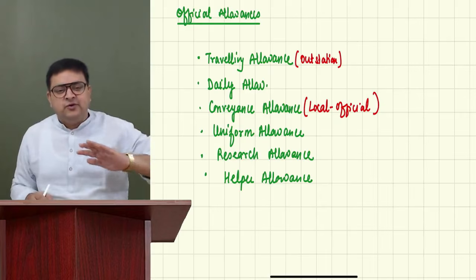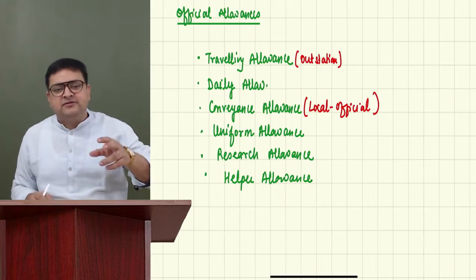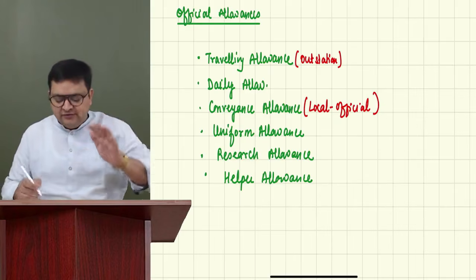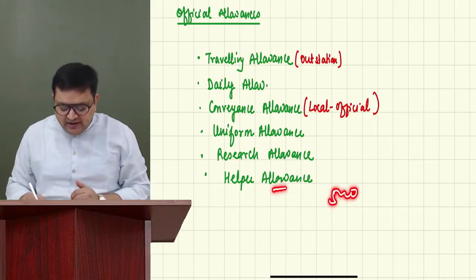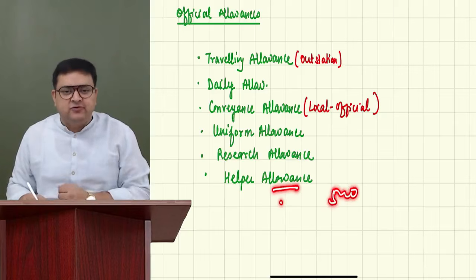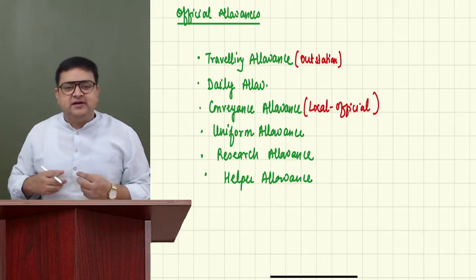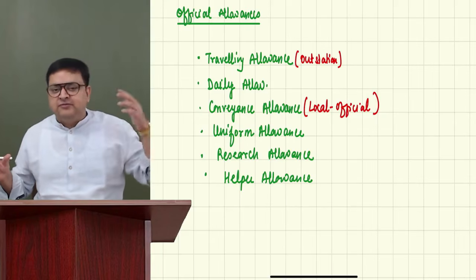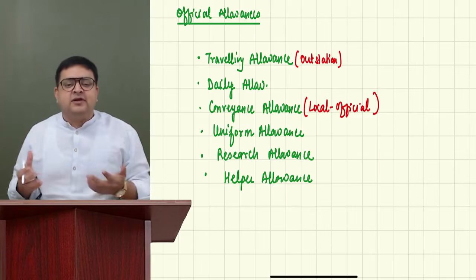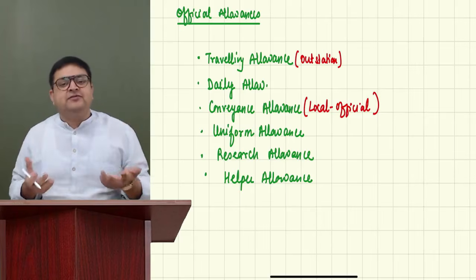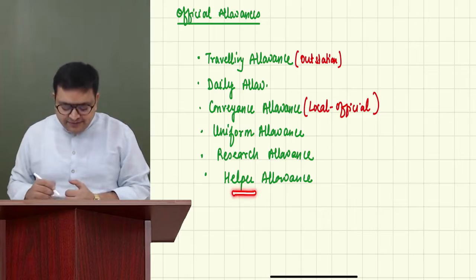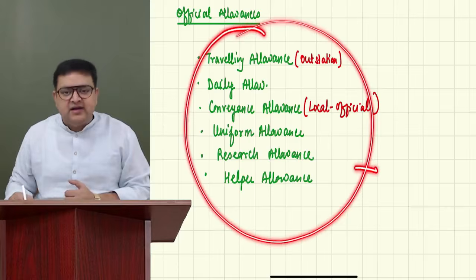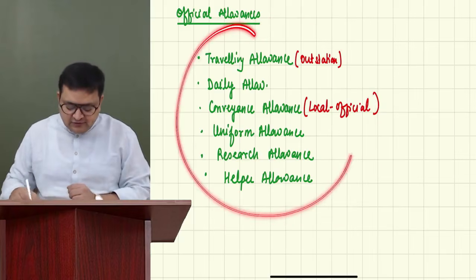But let's say they say, okay, we will not be able to give you an assistant, why don't you hire your assistant yourself, and whatever salary he takes, you can take it from us as a helper allowance. So let's say we have hired an assistant for 5,000 per month, and we are taking 5,000 per month from the company. Is it for my personal purpose? No, it is for the official purpose itself. These are official allowances. So whenever you see these allowances, these are exempt.